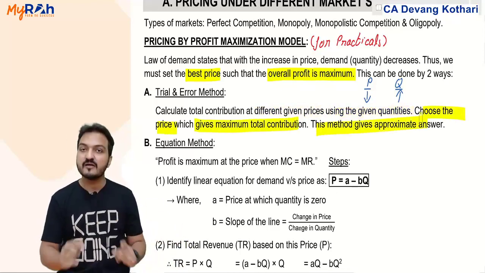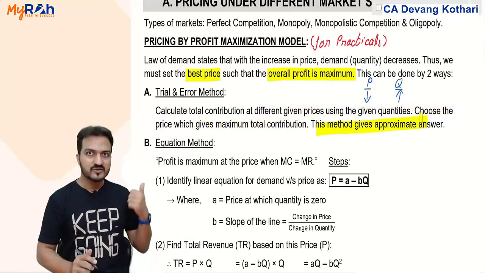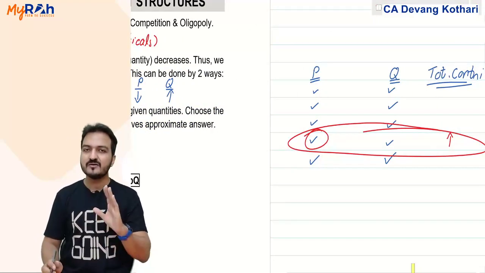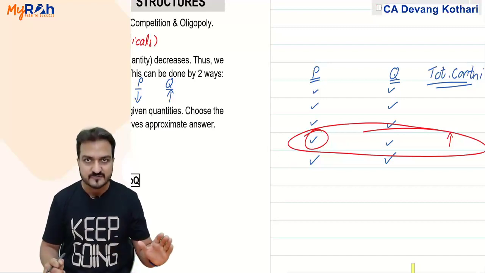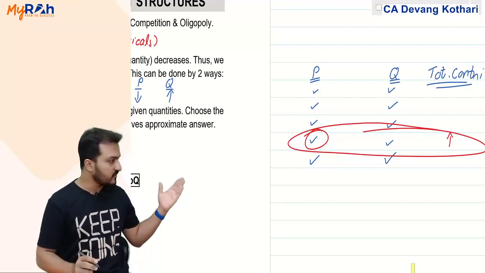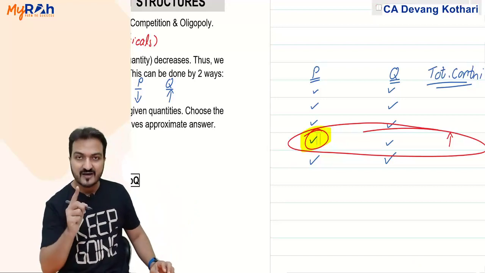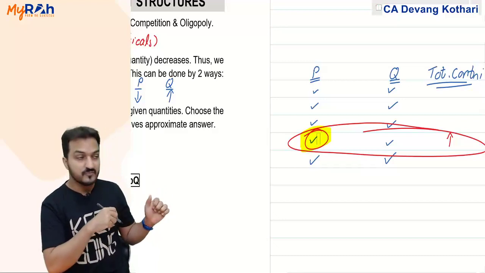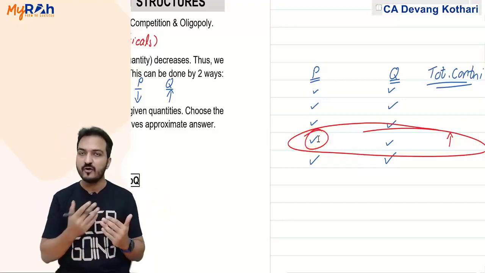This method gives an approximate answer. Why? Because under this method, the price that you finally decide is not the overall best price. In fact, this final price which you decide is the best out of the given options.